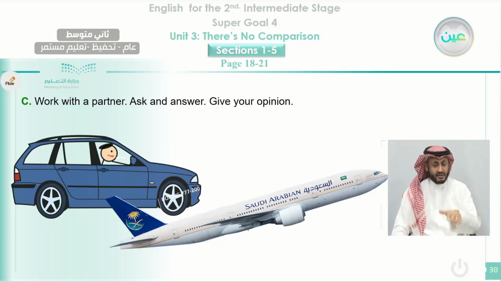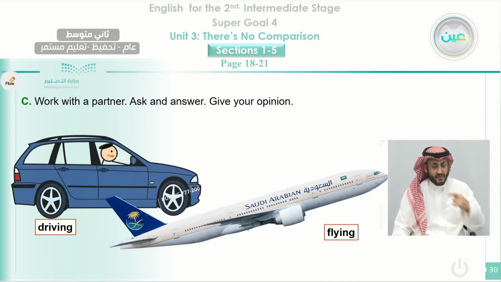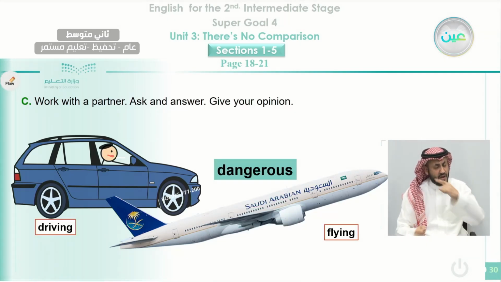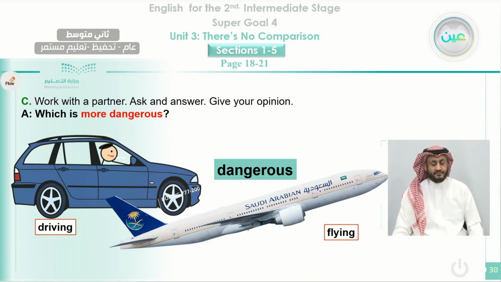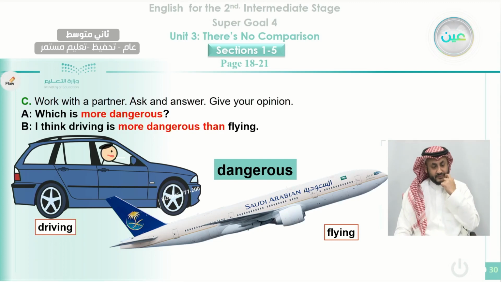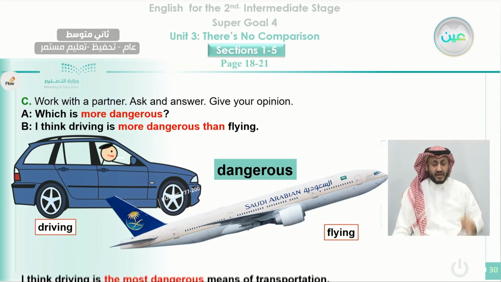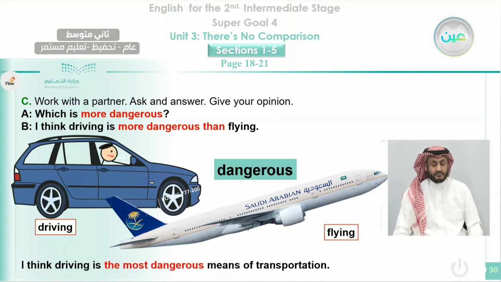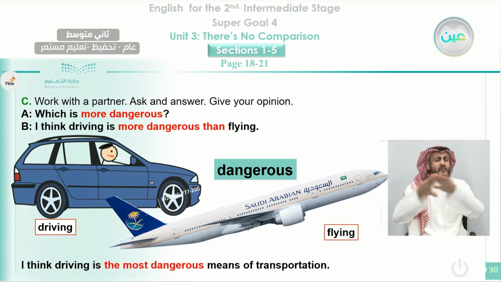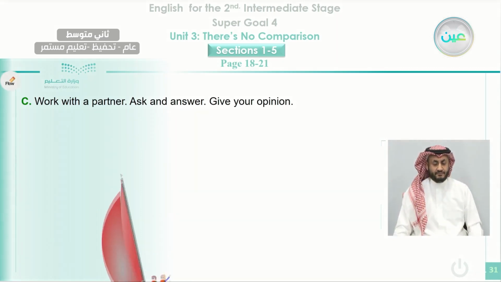And what about traveling in a car, that means driving, or flying? Which one is more dangerous? The more dangerous thing is flying. Okay, sorry, driving is more dangerous than flying. If you use the superlative, I think driving is the most dangerous means of transportation.